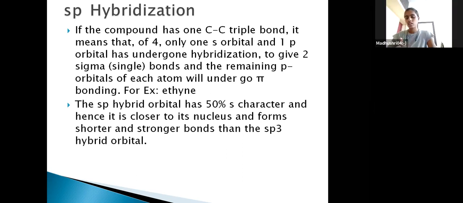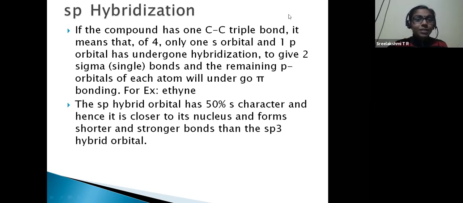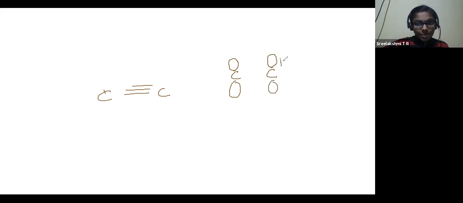Ma'am, in sp it will be equal, no, ma'am? Yes, 50% is the s character. That is about character. We are talking here about the pi bonds alone. Here you have one carbon atom and one other carbon atom which are involved in triple bonding. So one carbon atom and another carbon atom having a pz orbital. This p is involved in pi bonding, and this is also a p orbital involved in pi bonding.